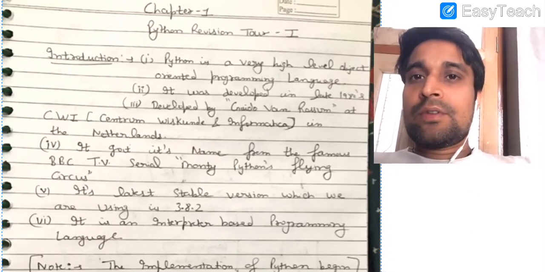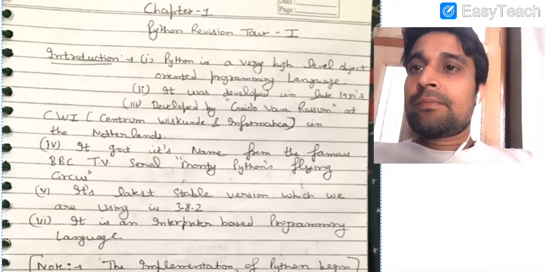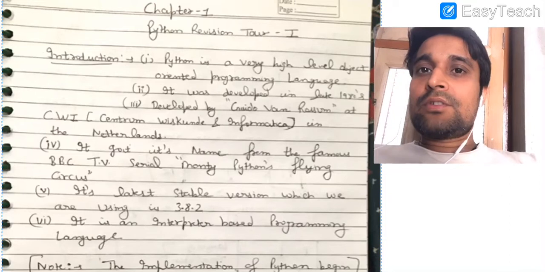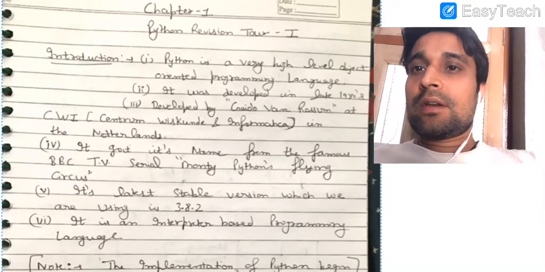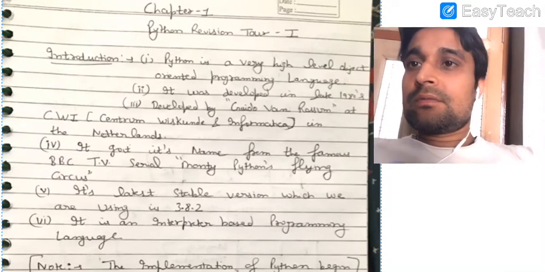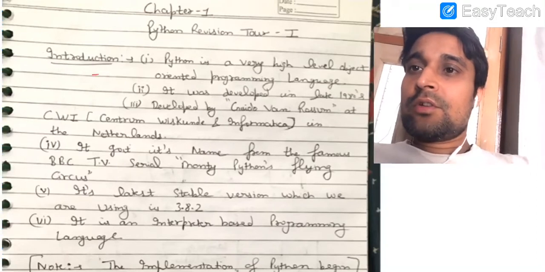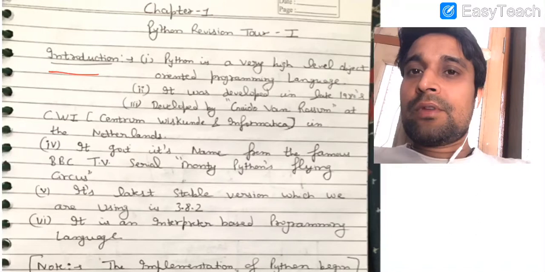In this chapter we are going to discuss the concepts that we discussed in 11th class. We are going to start with the introduction part of the chapter, and then we will discuss tokens, character set, data types, various variables and assignments. So very first we are going to discuss the introduction part. Let us have a brief review of Python.